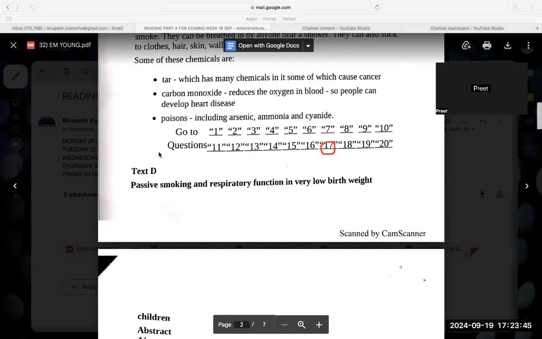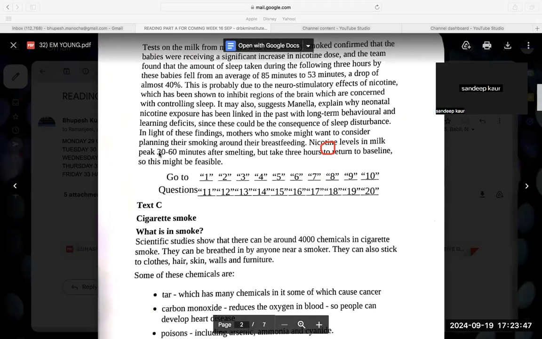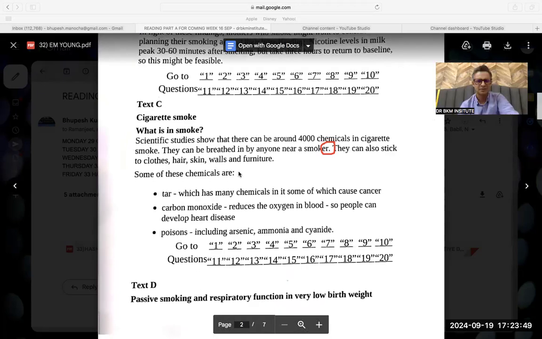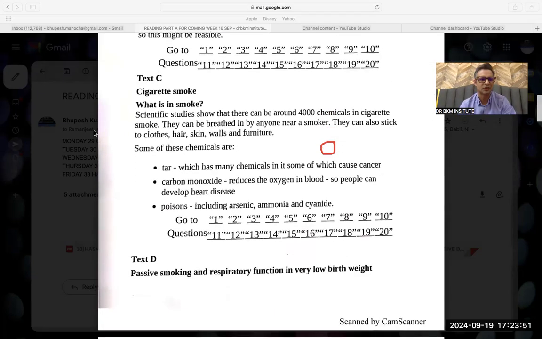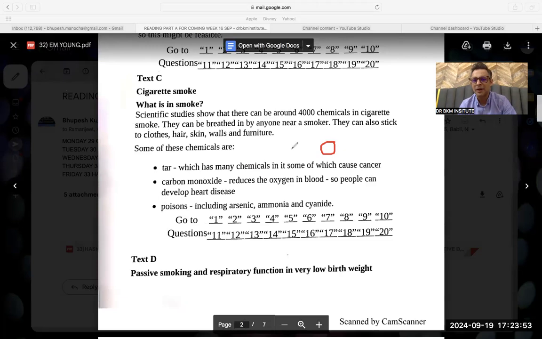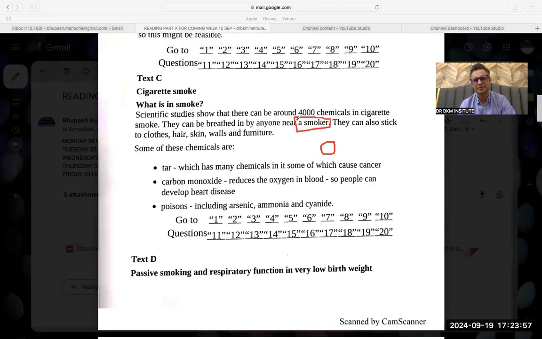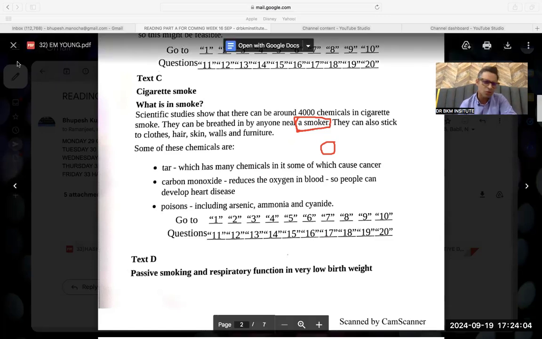Where is it given? Text C, second line: near a smoker. Articles and prepositions, in the listening part and reading part, if they have been given, they have been given to make your work easy. Prepositions and articles, you can't miss them.